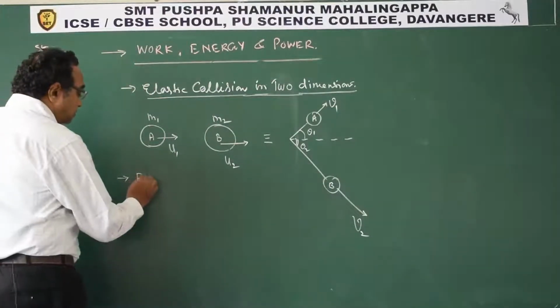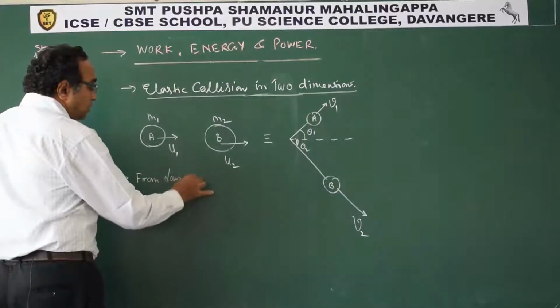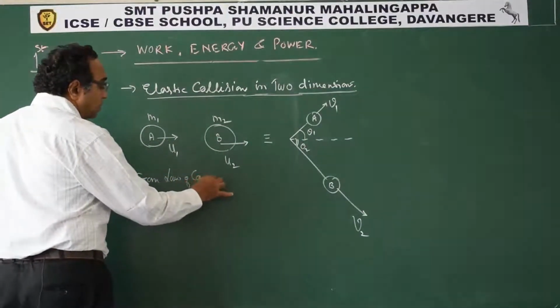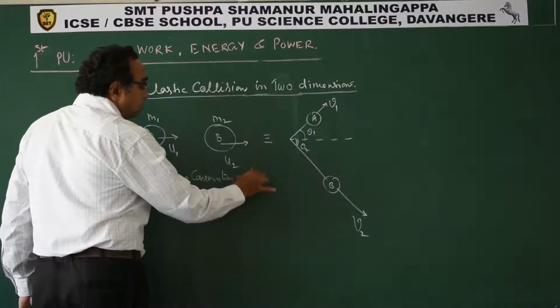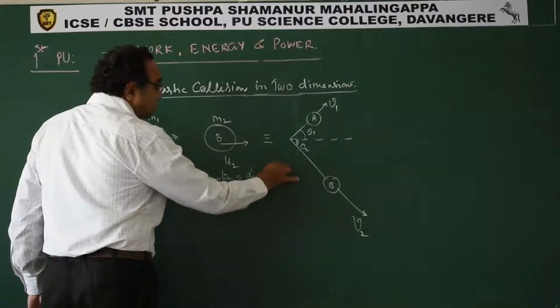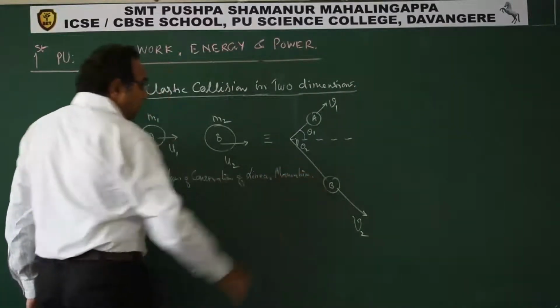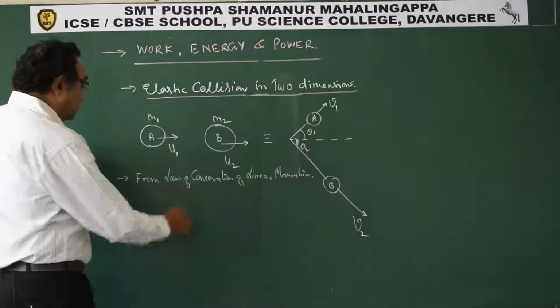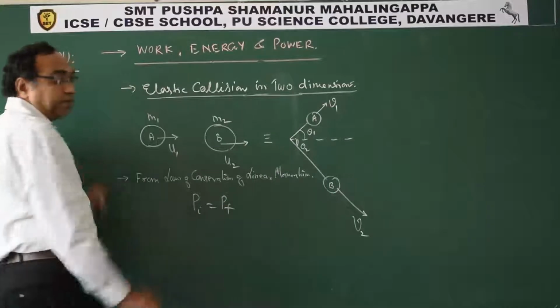So from the law of conservation of linear momentum, what do we have? Initial momentum is equal to final momentum.